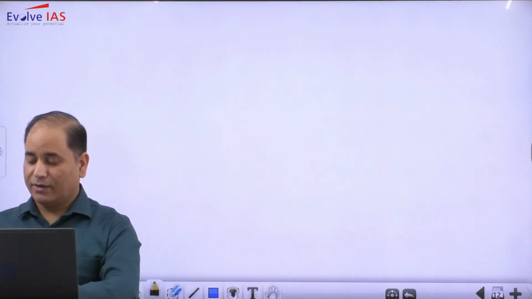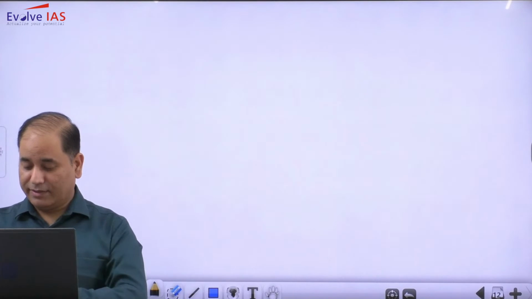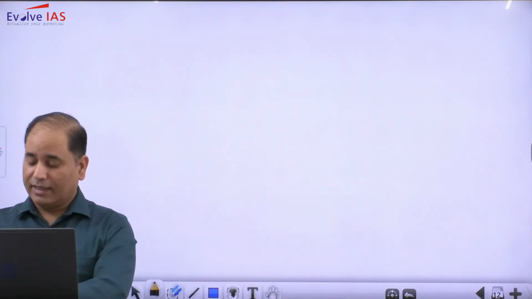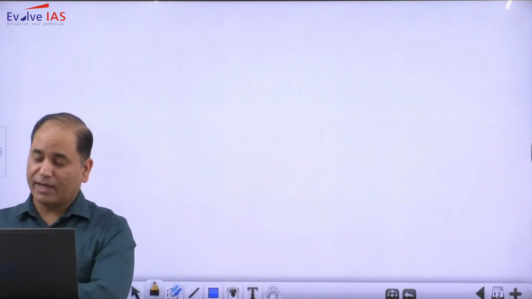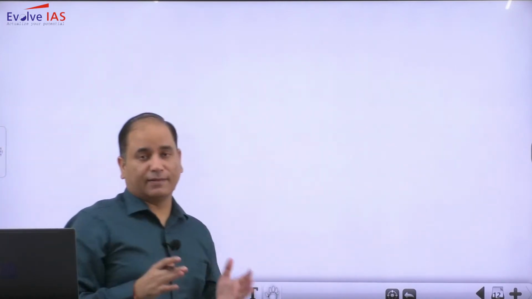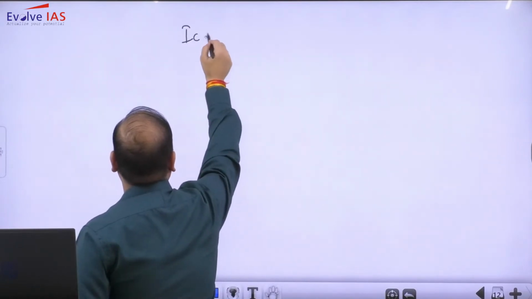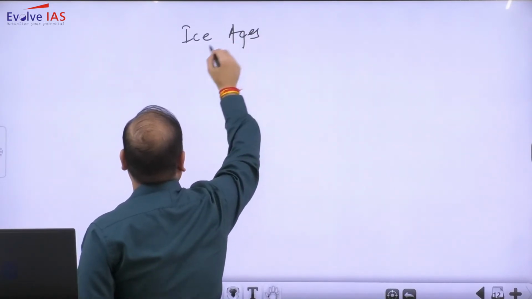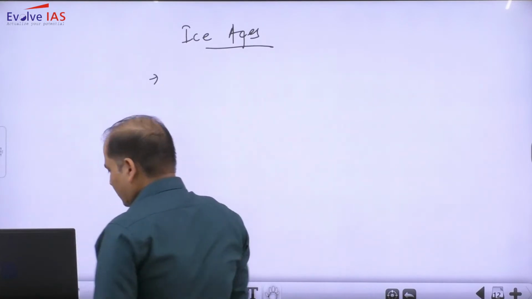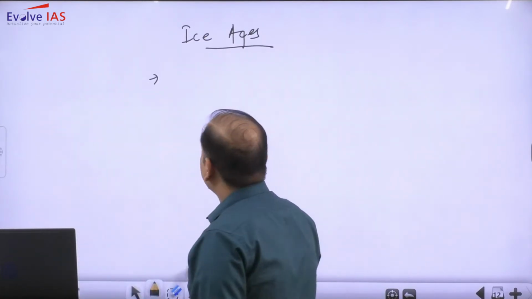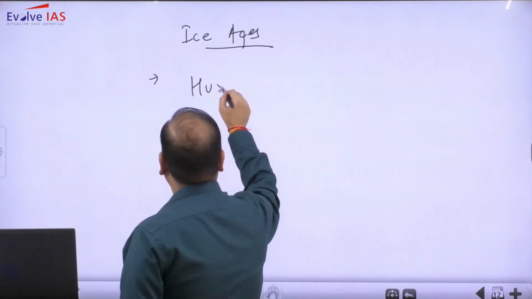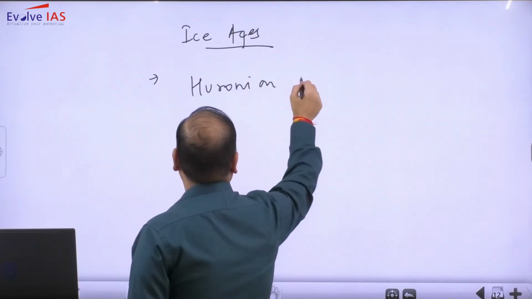Now one very important event that I have said: Earth has witnessed around 5 mass extinctions, and in fact before that, 5 ice ages also. The first ice age that Earth witnessed is simply referred to as the Huronian ice age.